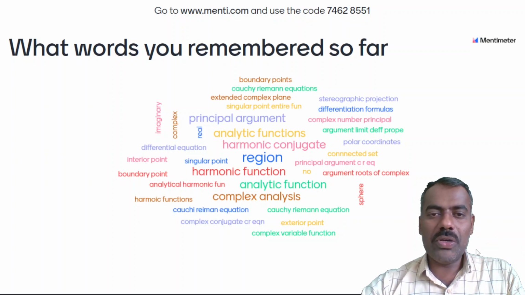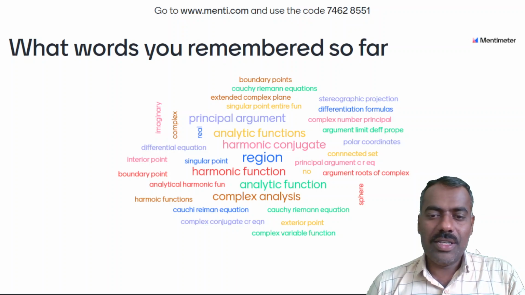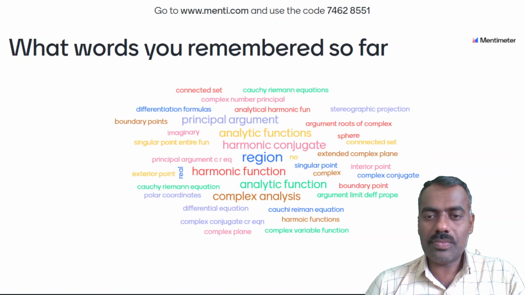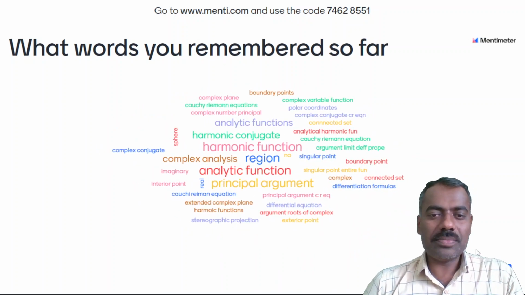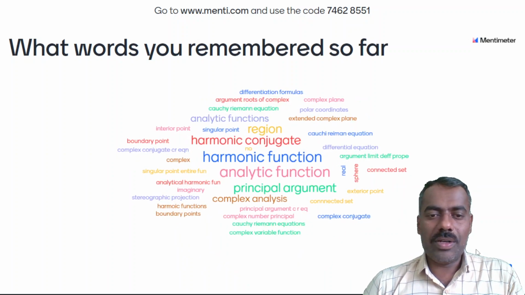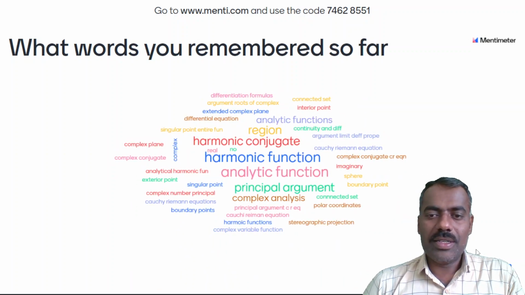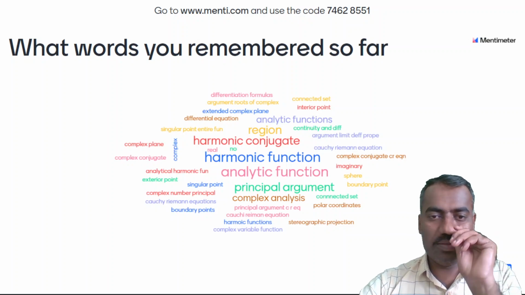So you all contributed, and whichever words you remember, you can see on this screen overall, as a class, what topics collectively people have remembered.